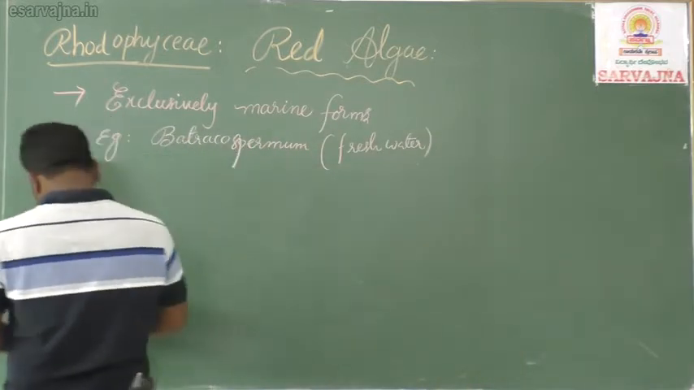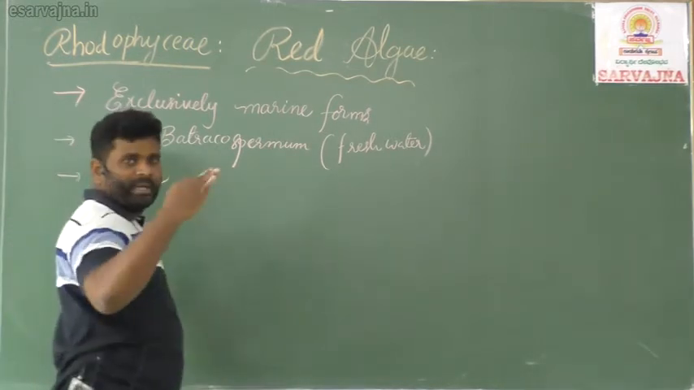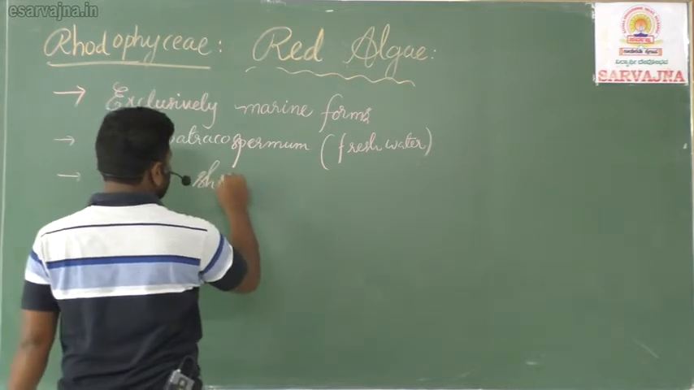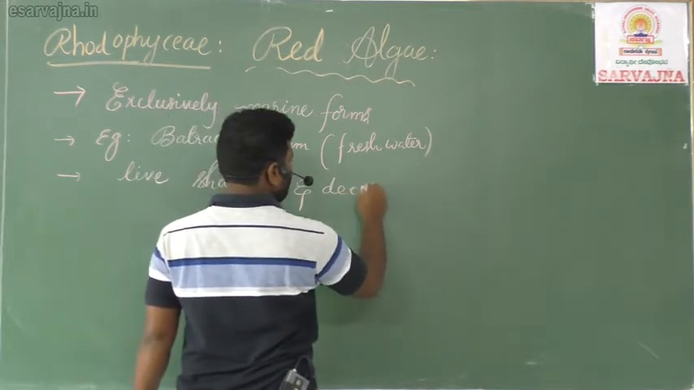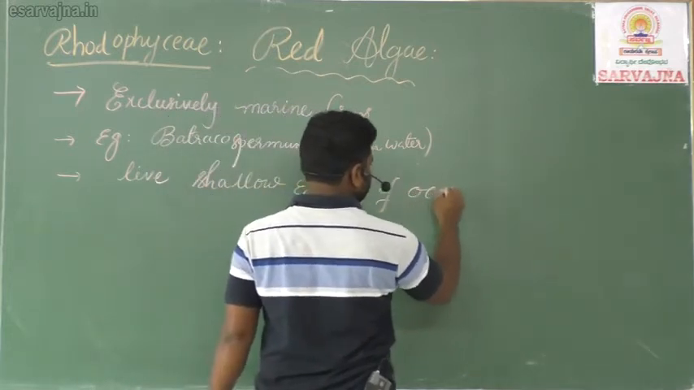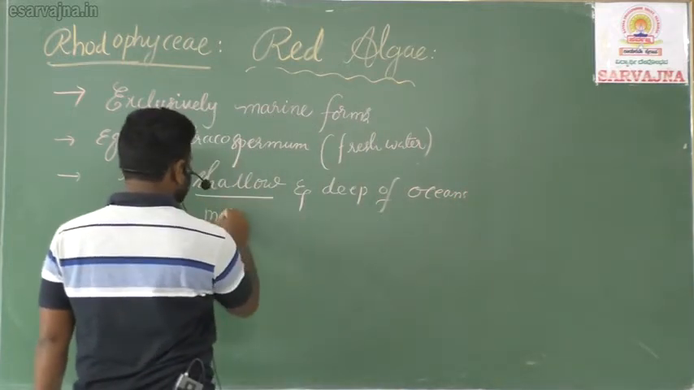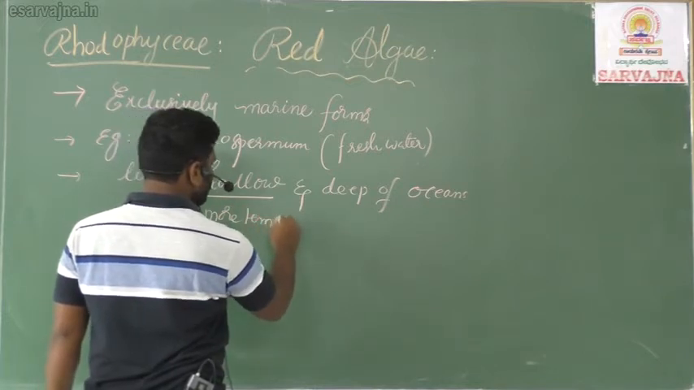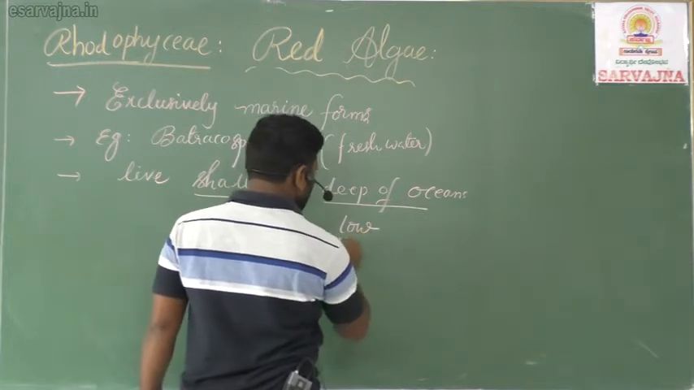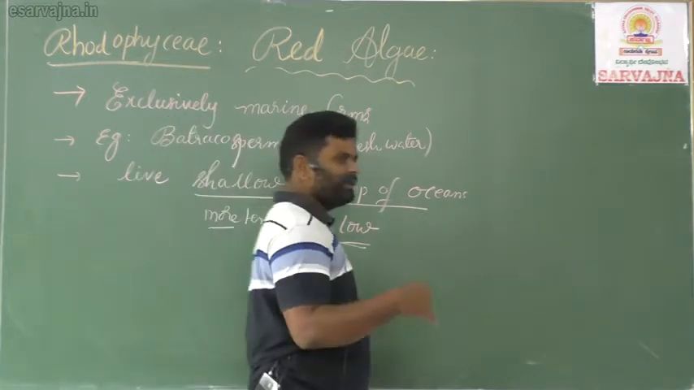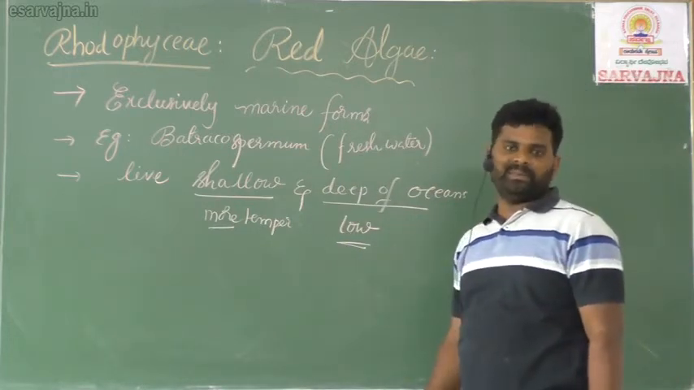And the red algal members live in the shallow as well as the deepest areas, shallow and deep of oceans. Can I say shallow regions are what? More temperature, right? So more temperature tolerating, and deep of the ocean means low temperature. So both the high and low temperatures are adapted. Plants are nothing but red algae, Rhodophyceae members.